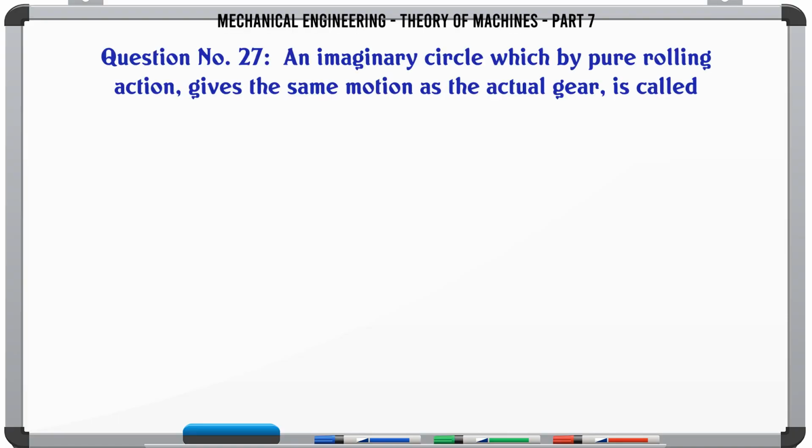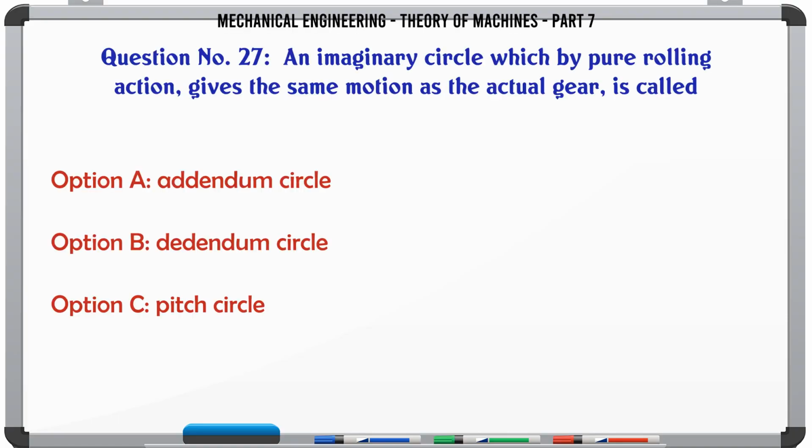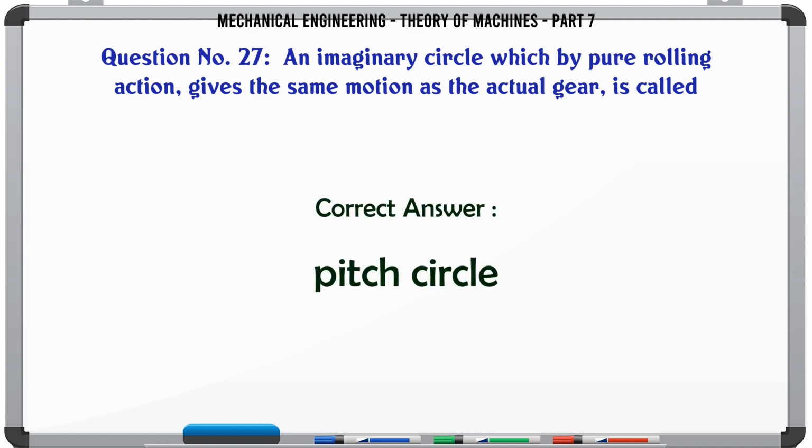An imaginary circle which by pure rolling action gives the same motion as the actual gear is called A, addendum circle, B, dedendum circle, C, pitch circle, D, clearance circle. The correct answer is pitch circle.